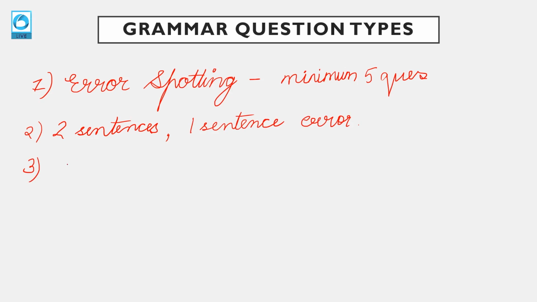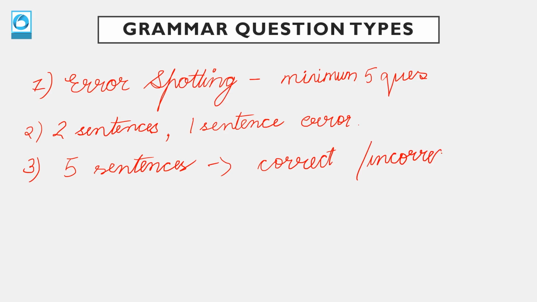Then there is a set of, say, 5 sentences. The SBI PO exam particularly can give this kind of question. With 5 sentences given, they will ask you which one is contextually correct, or the question could be which one is contextually incorrect. There will be one which is incorrect out of 5, which you have to mark, or one which is correct out of 5. There is a huge variety of these kinds of questions, but every pattern will apply the same grammar rules or logic.